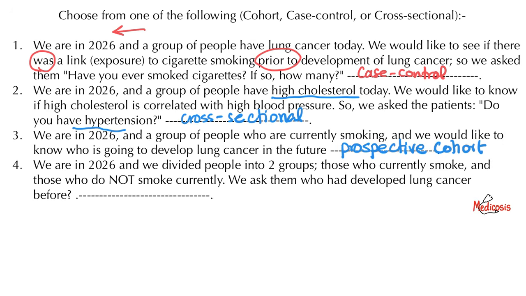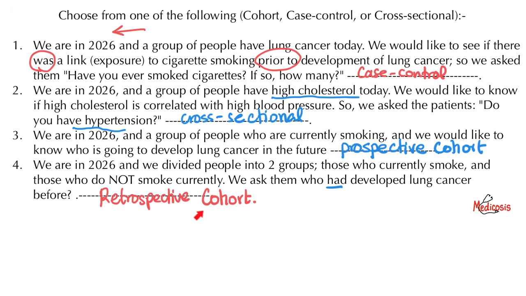Fourth, we are in the year 2026, and we divided people into 2 groups, those who currently smoke and those who do not smoke currently. We asked them who had developed lung cancer before. This is a retrospective cohort study, which is also an observational study.